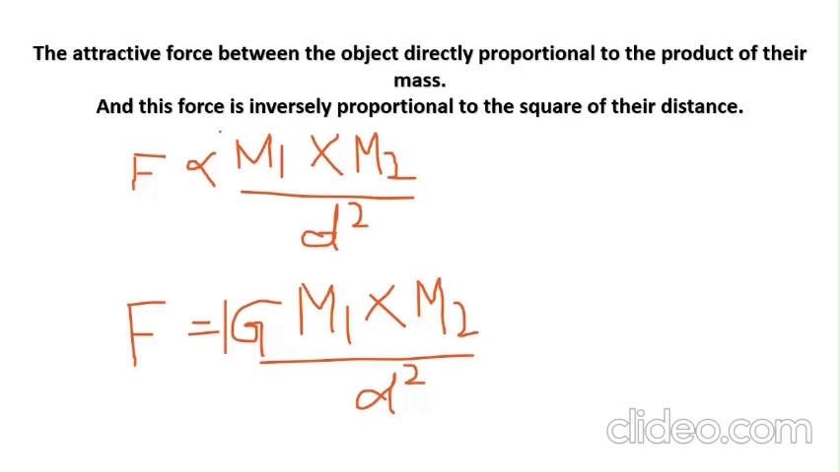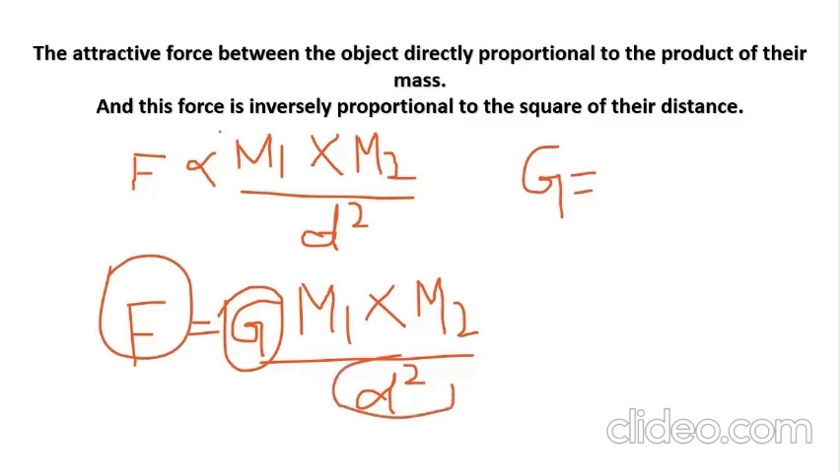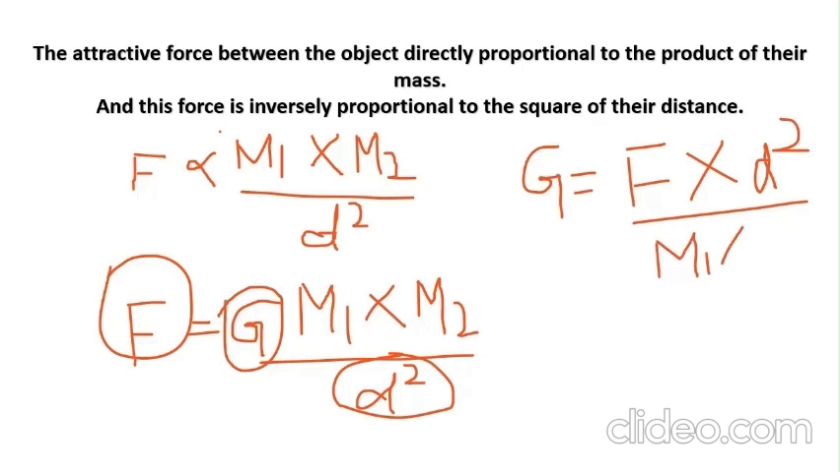We have to identify this G from this equation. For that, G is equal to F into d square divided by m1 into m2. So this is the equation for identification of G.